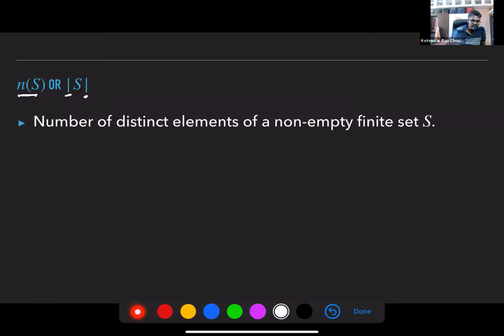What this really means is the number of distinct elements of a non-empty finite set. So you have a non-empty finite set S. If you write N of S, it tells you how many elements are there in that set. And then you place those vertical bars. This is called cardinality, also known as the cardinality of a set. Cardinality is just figuring out how many elements are there in a set.